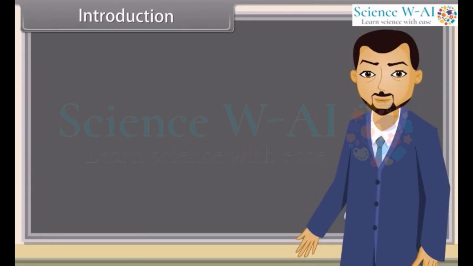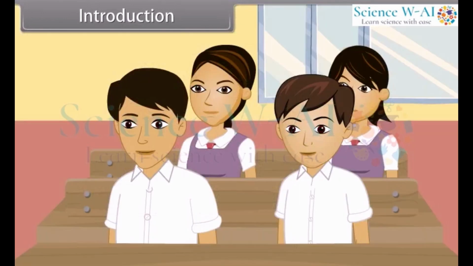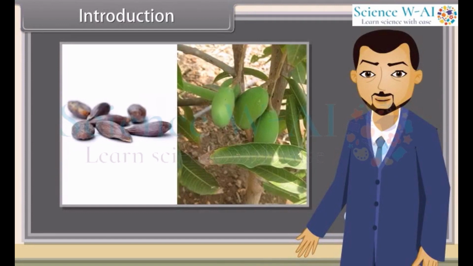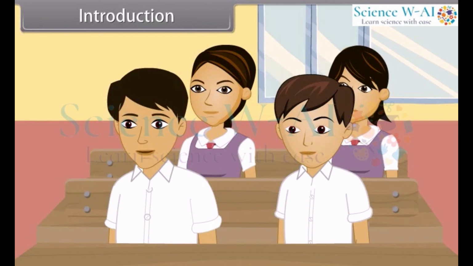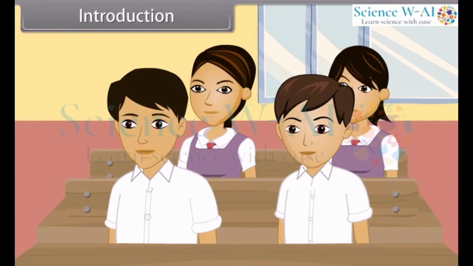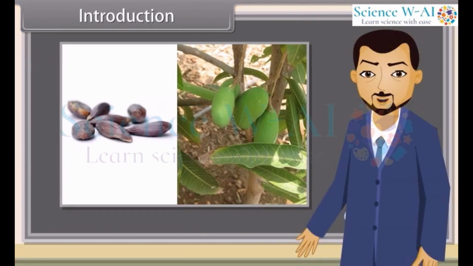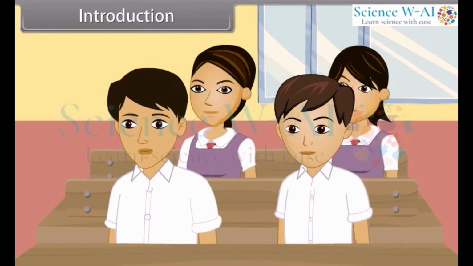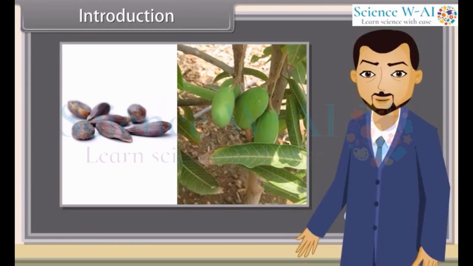Introduction. What can you see in this picture? We can see a dog and its puppy. Correct. Can the seeds in this picture produce the corresponding mango plant? No. Mango plant can only be produced from mango tree. You're right. Who looks similar to your father, you or your cousin? I look more similar to my father. Do you know what the reason behind this similarity is? No. This phenomenon of production of similar offsprings depends on the inheritance of various genes.